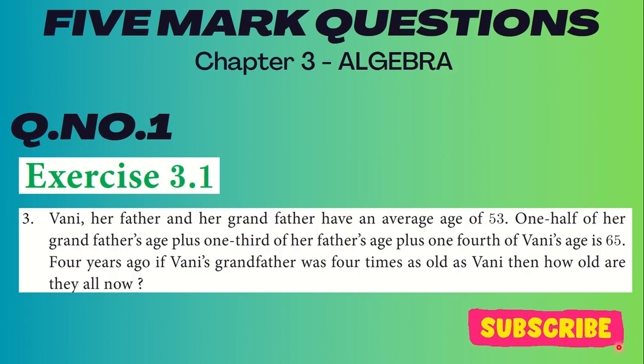The first question is question number 1, exercise 3.1, third question. Vani, her father and her grandfather have an average age of 53. One half of her grandfather's age plus 1/3 of her father's age plus 1/4 of Vani's age is 65. 4 years ago, if Vani's grandfather was 4 times as old as Vani, then how old are they now?